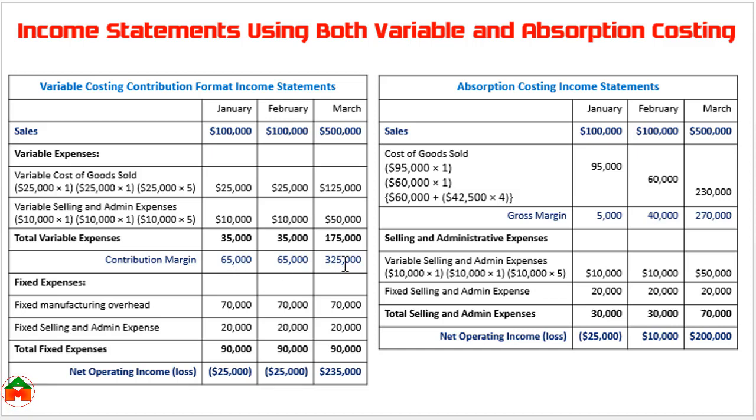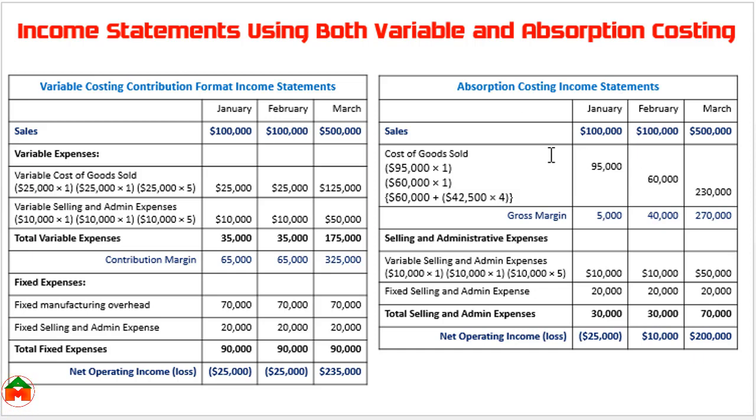Here contribution margin 325,000 and fixed cost 90,000, so there is a profit, or income, of 235,000. So this is the contribution format income statement. You will get a clear idea about the difference between variable costing and absorption costing after discussing this income statement. Here we can see this is the absorption costing income statement.